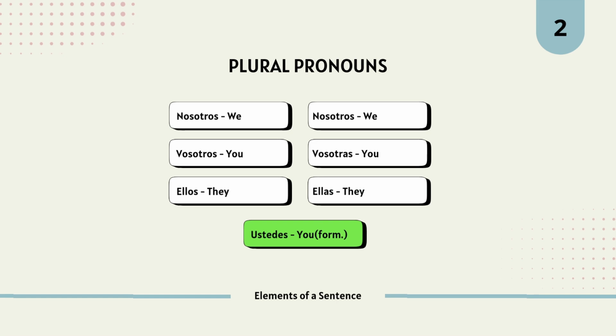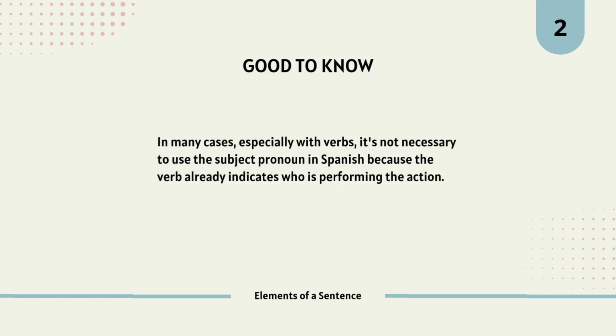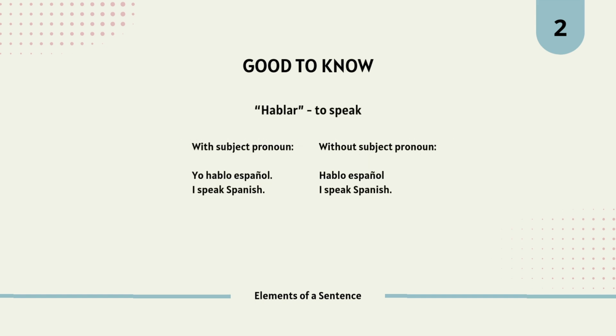And we have also ustedes, you, a formal plural usually used in Latin America and in formal situations in Spain. A quick note here, in many cases, especially with verbs, it is not necessary to use the subject pronoun in Spanish because the verb already indicates who is performing the action. This happens because the verb endings change depending on the subject, so the pronoun is implied.